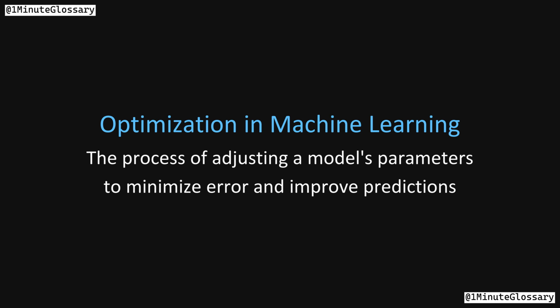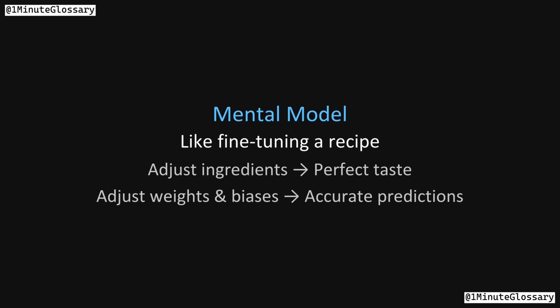Optimization in machine learning. Optimization is the process of adjusting a model's parameters to minimize error and improve its predictions. Think of optimization as fine-tuning a recipe. You adjust ingredients until you get the perfect taste. In machine learning, algorithms adjust weights and biases until the model makes the most accurate predictions possible.